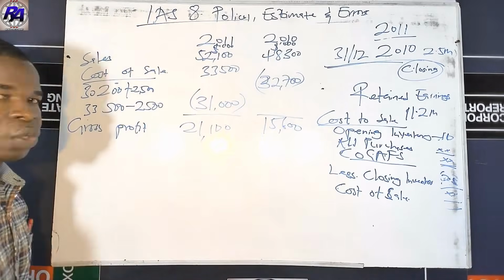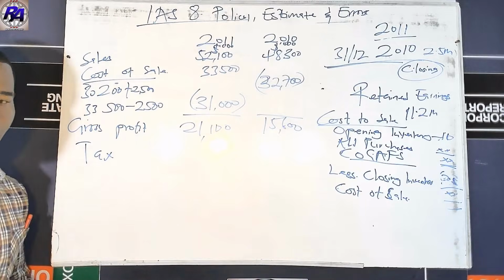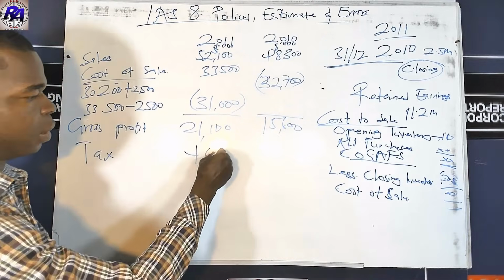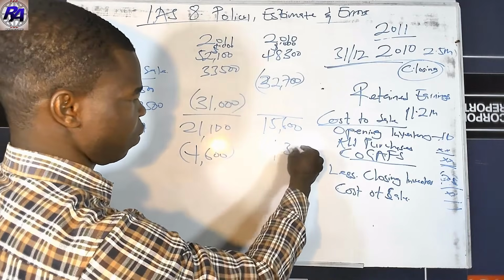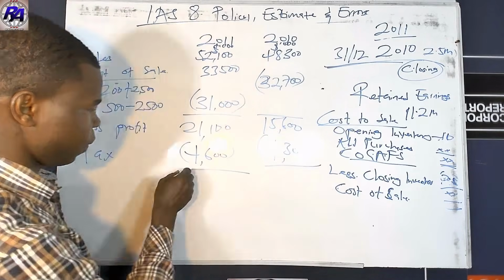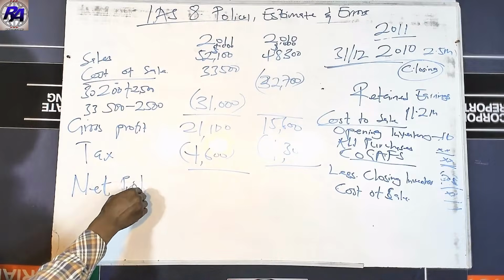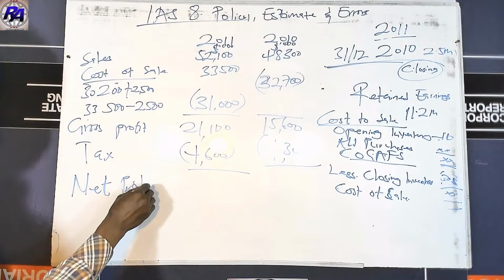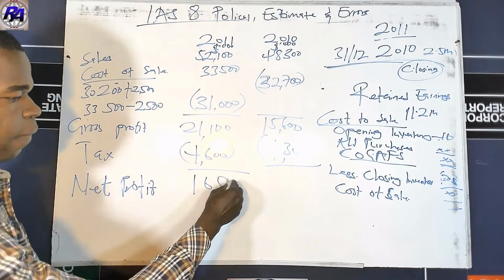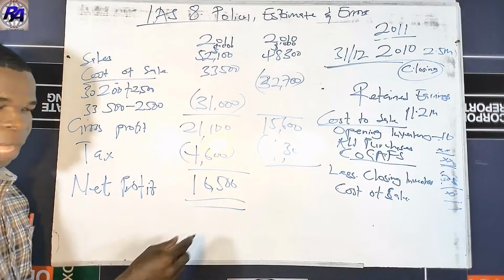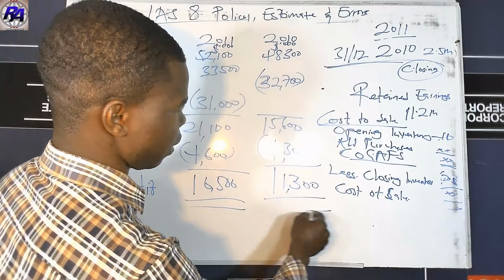We said the tax was not affected over here, so we have our tax over here, and then tax was 4,600 in the question, and then 4,300 in the question. So here our net profit in this case is going to be 16,500, and then our 2010 profit is going to be 13,300.